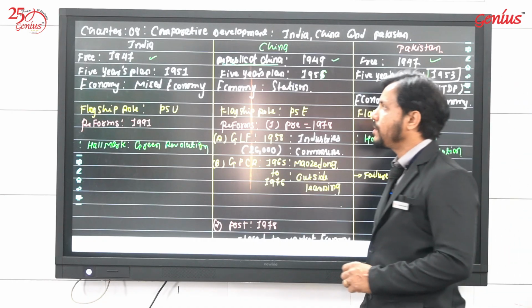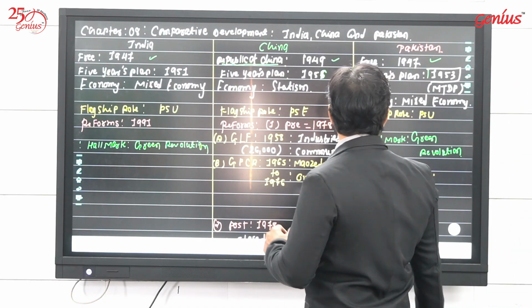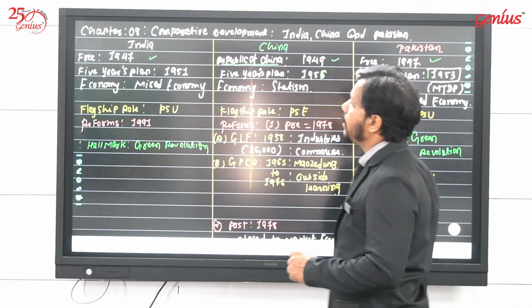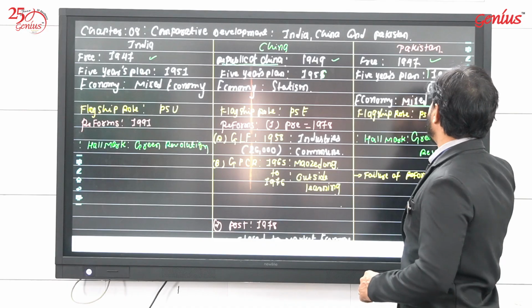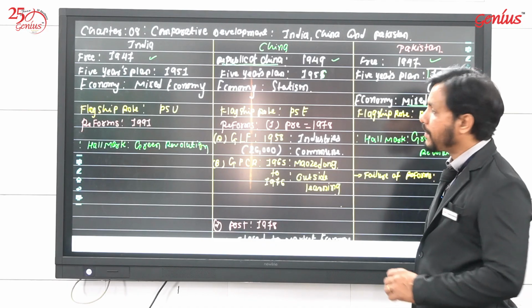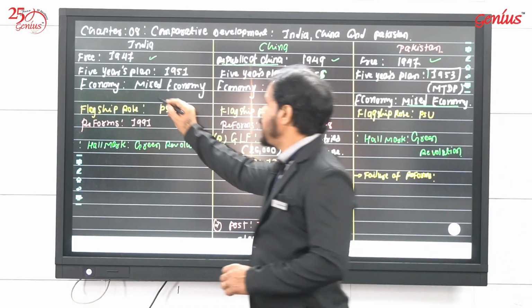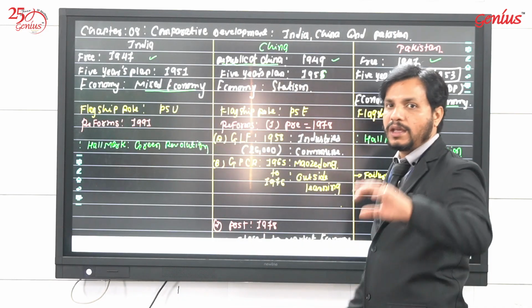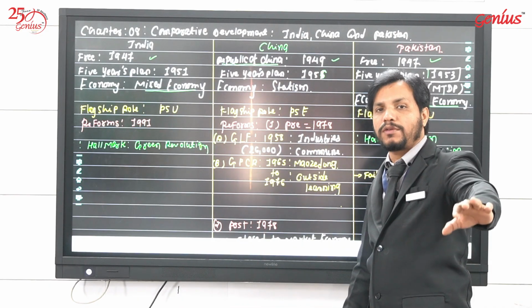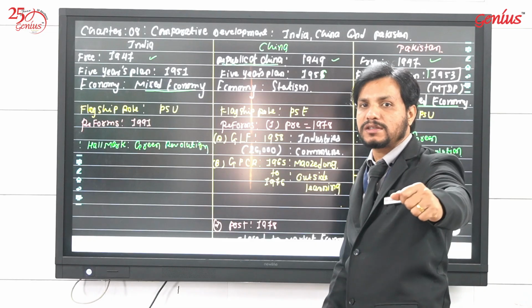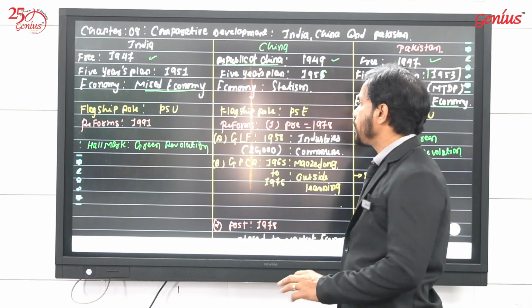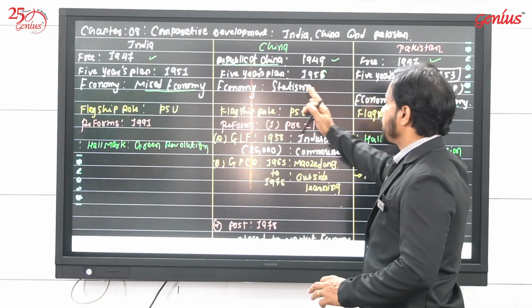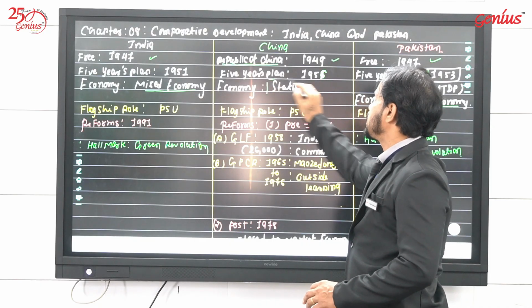Now, if we talk about which economy each has adopted, India has adopted the mixed economy. As I said, Pakistan has also adopted the mixed economy. We all know, we have studied this before, that a mixed economy is a mixture of market economy and socialistic economy. So this is the same for both, but China is something different.